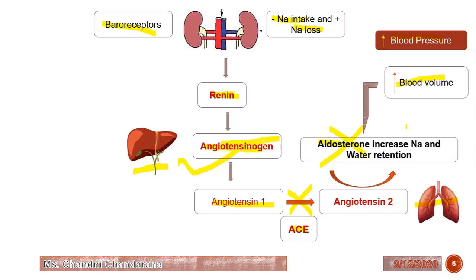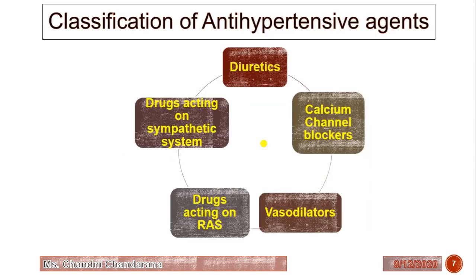Now we will see the classification of antihypertensive agents. So these are the classification of antihypertensive agents. Generally, there are 5 types of antihypertensive agents. Diuretics, as they will control the blood volume. Then drugs acting on the sympathetic system, as we have already seen, we can give this kind of drugs. Then drugs acting on the RAS system, meaning the renin, angiotensin, aldosterone system. Then vasodilators and calcium channel blockers.